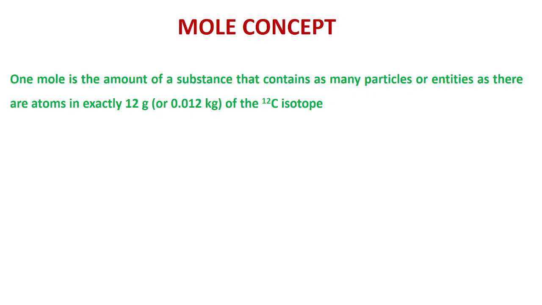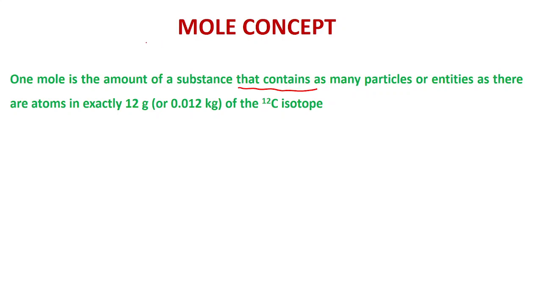Now what is one mole? One mole is the amount of substance that contains as many particles or entities as there are atoms in exactly 12 gram of the C12 isotope. It means, you see, what is the condition here, or how this mole concept began and why this came.